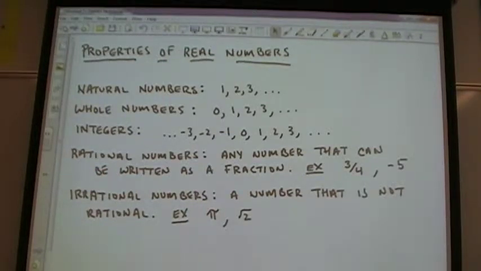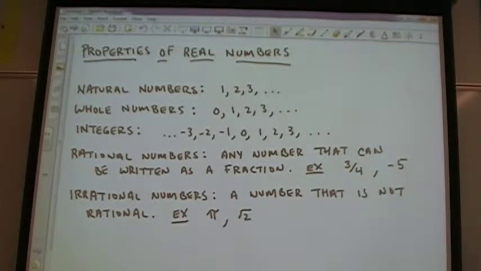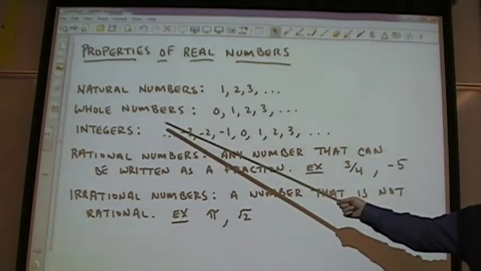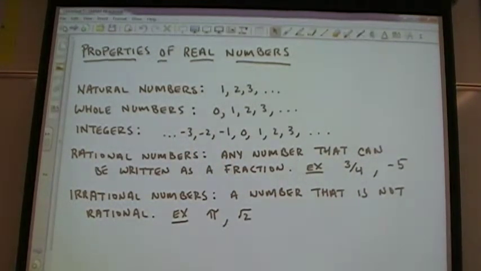Natural numbers start at 1 and go on to infinity. Okay? That's why I have dot, dot, dot here. It goes on forever, starting at 1. Whole numbers are the same as the natural numbers, but they start at 0 and go all the way to infinity. Integers start at negative infinity and go to positive infinity. So that's why I have dot, dot, dot here and dot, dot, dot here. It goes on forever in both directions.